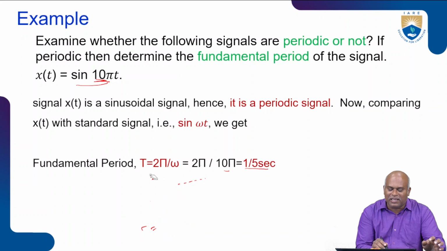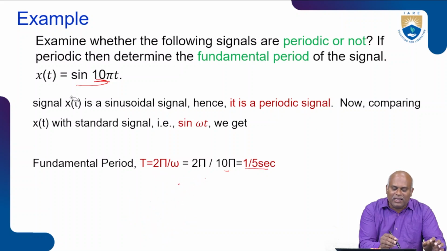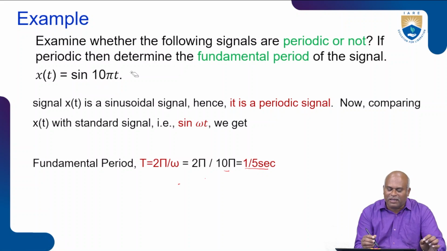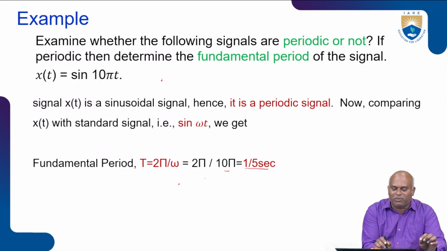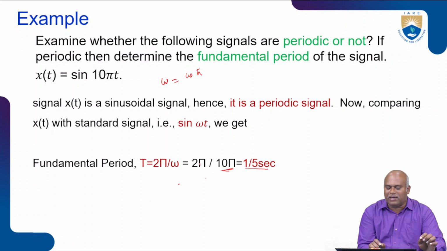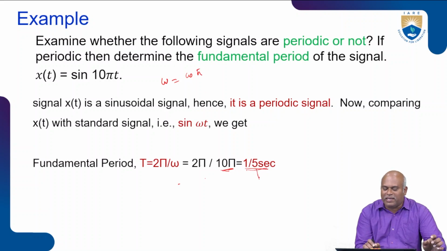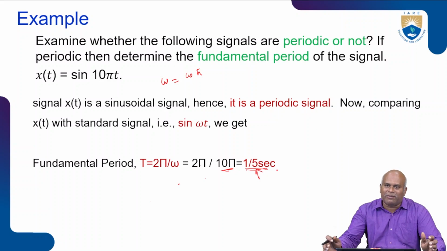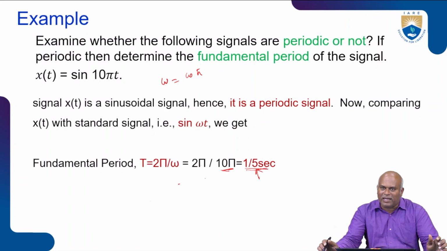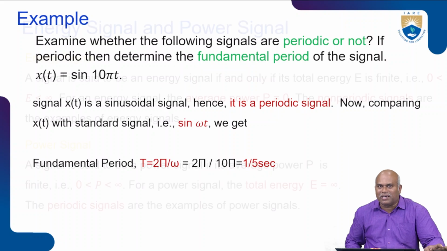So the given signal, x of t is equal to sine 10 pi t, is a periodic signal. Its fundamental period is equal to 2 pi by omega. Omega we received, that is omega equal to 10 pi. We substitute for the omega here, 2 pi by omega. Then the period is 1 by 5 second. Each and every 1 by 5 second, the sinusoidal signal is going to repeat itself. So the given signal is a periodic signal.